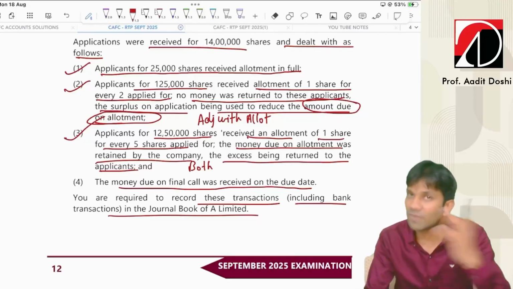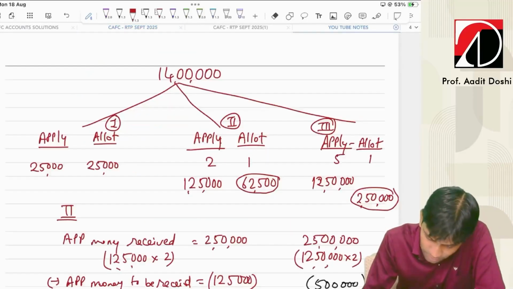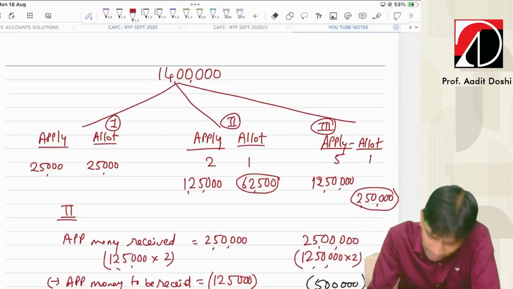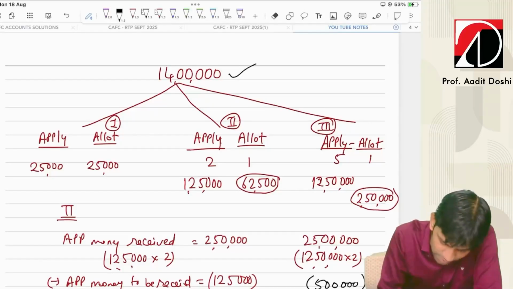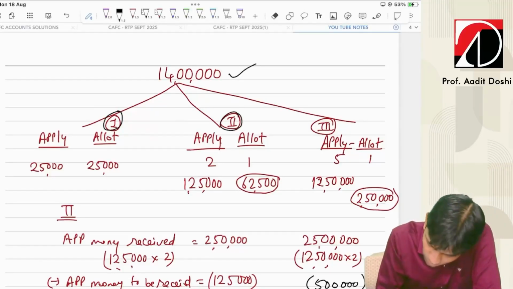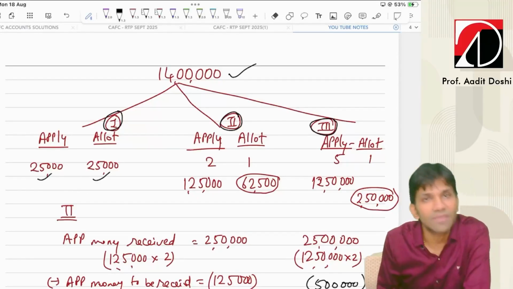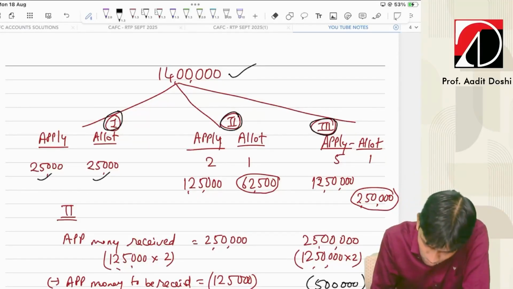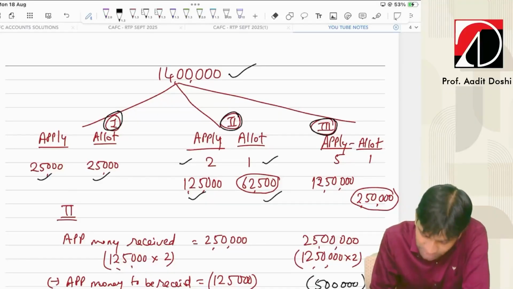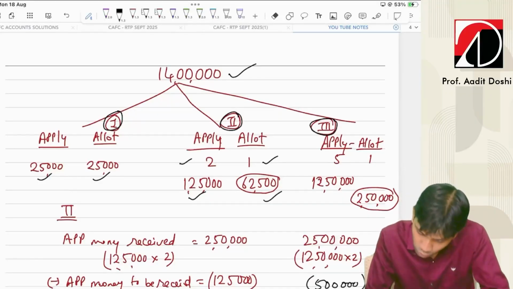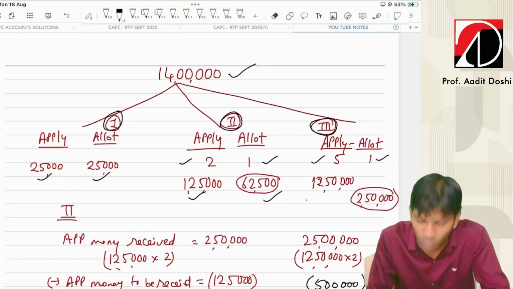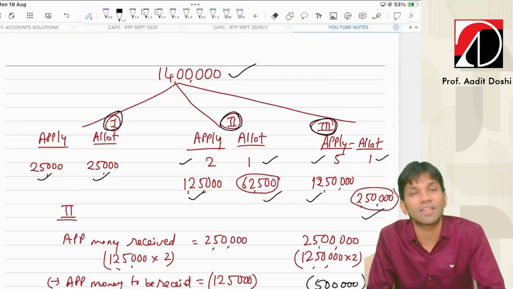Now, I prepared one working note. I'll explain that first. 14 lakh applications came in total. This is category 1, category 2, category 3. Those who applied for 25,000 got 25,000. Those who applied for 2 were allotted 1, so those who applied for 1 lakh 25,000 got only 62,500 shares. And those who applied for 5 were allotted 1, so those who applied for 12 lakh 50,000 got only 2 lakh 50,000 shares.